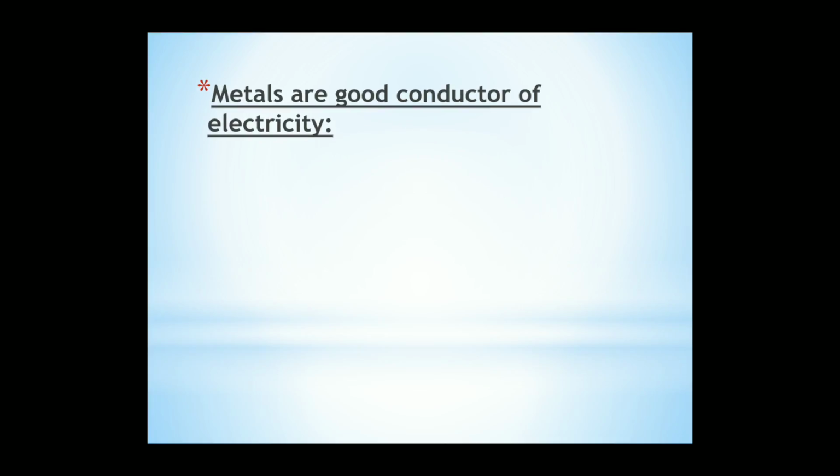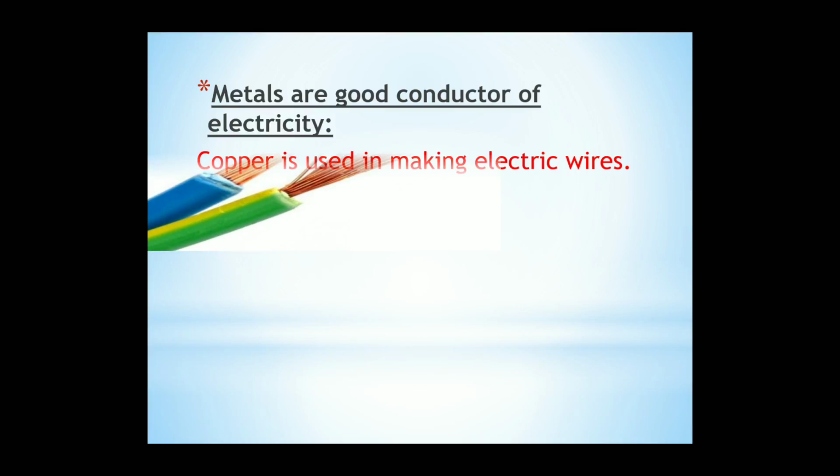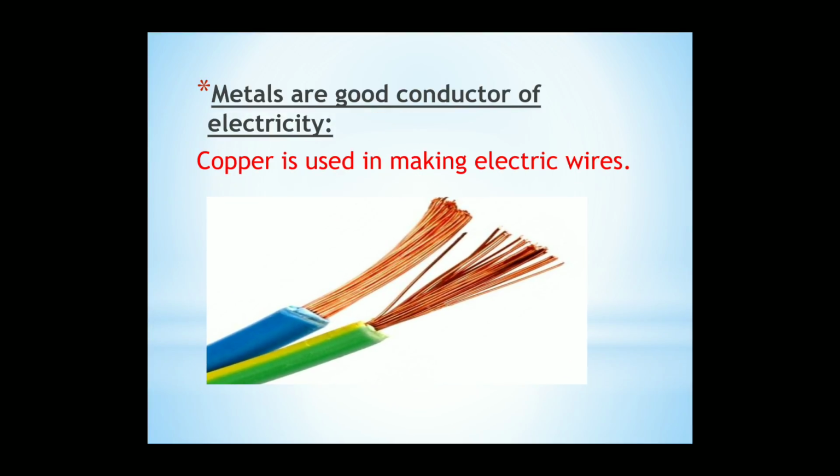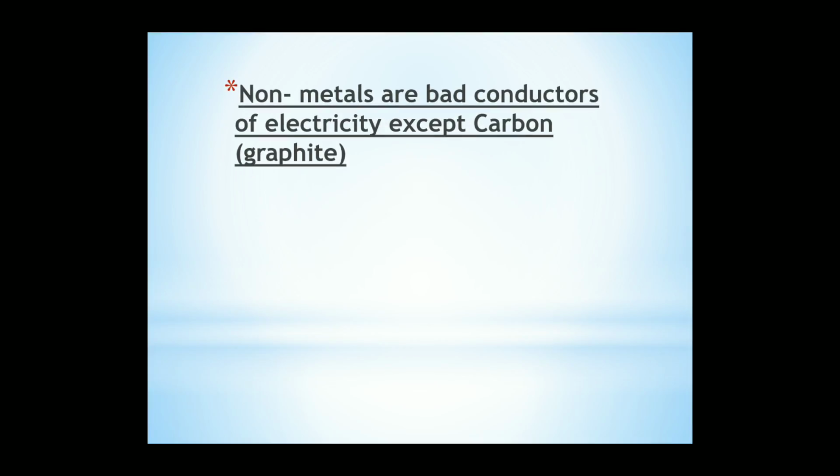This means that metals can pass the electricity through them. And because of this, copper is used in making electric wires, because copper is a good conductor of electricity. But the non-metals are bad conductors of electricity, all except carbon, in the form called graphite. This is why graphite is used in manufacturing the positive pole of dry cells. So metals are good conductors of electricity, but non-metals are bad conductors except carbon.